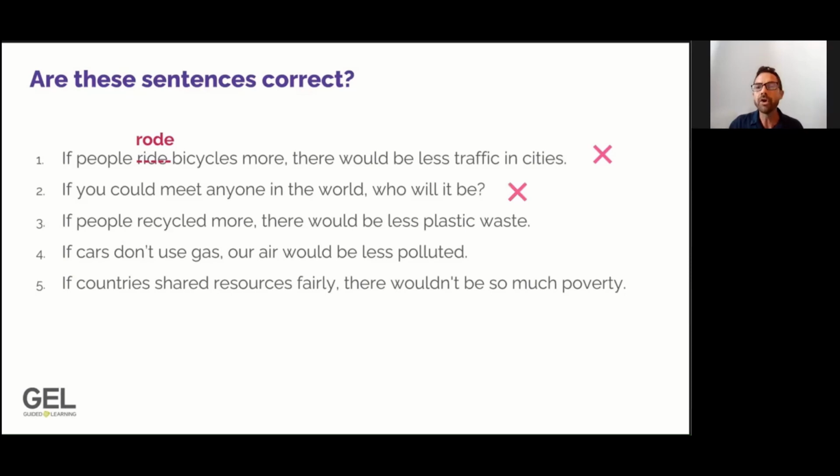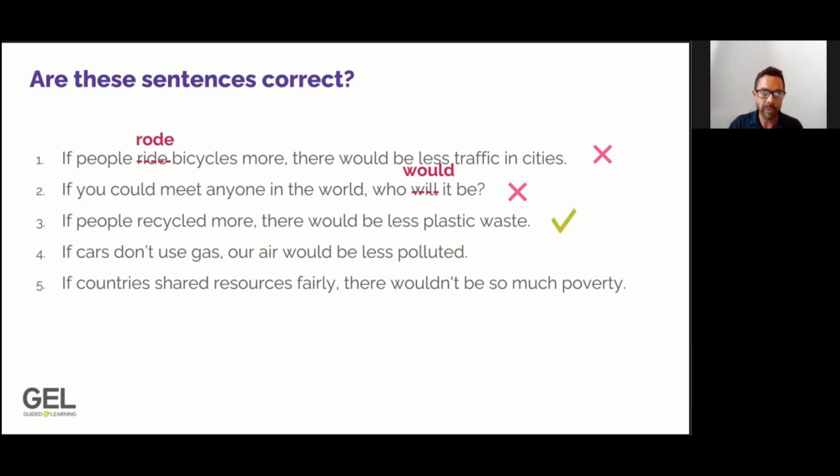So no, number two is not correct. To make it a correct sentence, we need to change will to would. We do not use will in second conditional sentences. Let's go to number three. Read number three carefully. Think about yes, it is correct, or no, it is not correct. Please look at the next question below the video and choose the correct option. So yes, number three is correct.